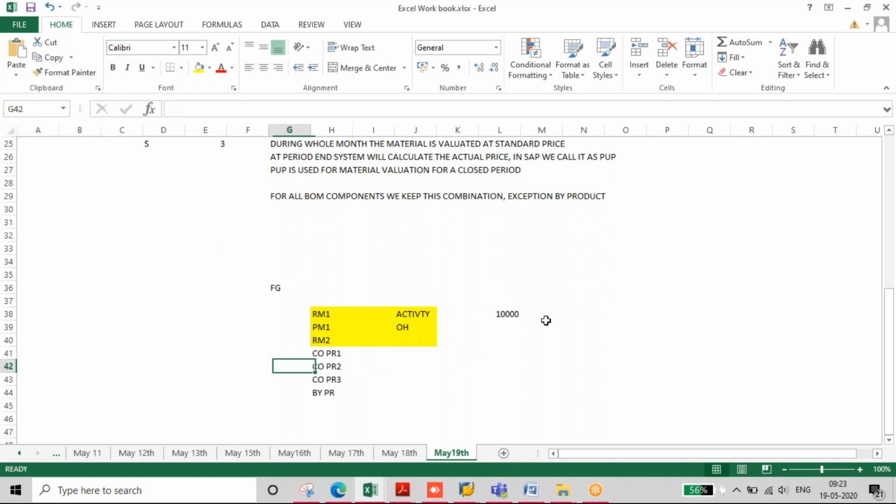but as output you are getting 3 co-products along with this FG. Along with this FG, you are getting 3 co-products as output and 1 byproduct as another product. So this $10,000 has to be distributed between FG and co-products and byproducts. So byproduct means wastage, okay, which will have no market value.